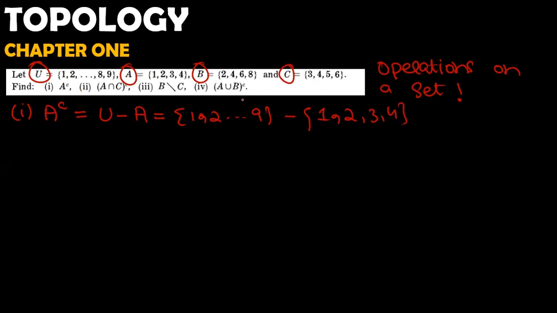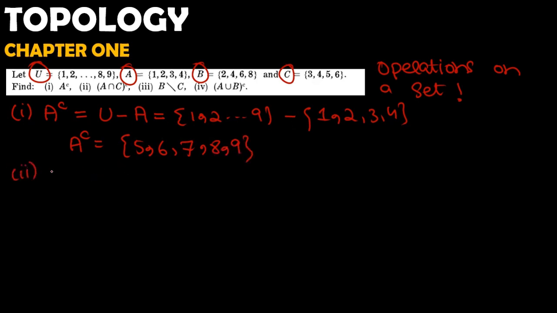Exactly. So the difference of U and A contains all the elements which are in U but not in A. The first four elements are common to both sets, so the elements that are in U but not in A are exactly 5, 6, 7, 8, and 9. So this is the complement of A.